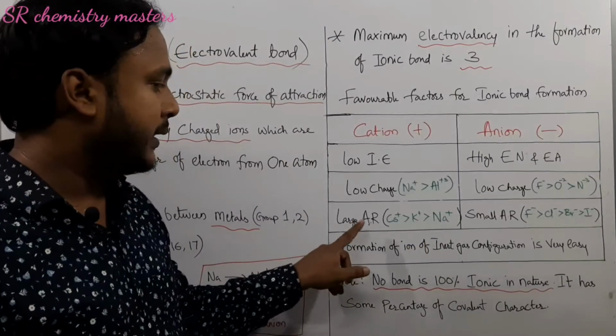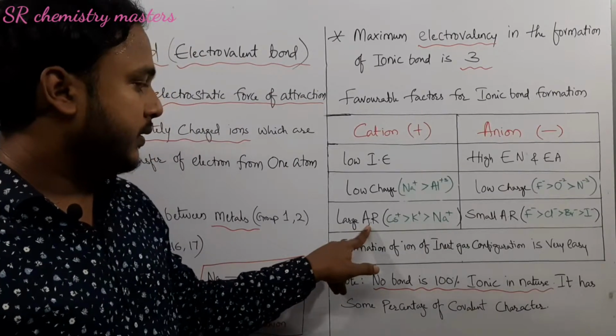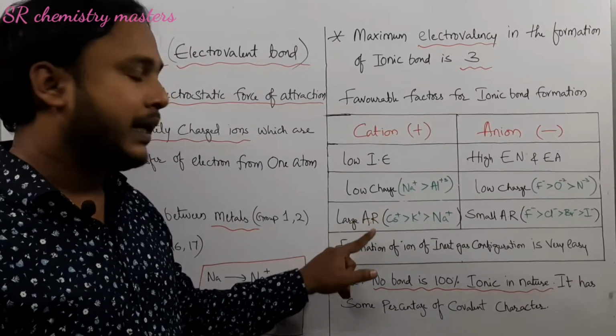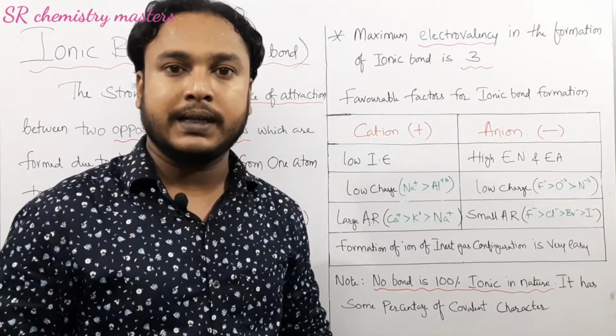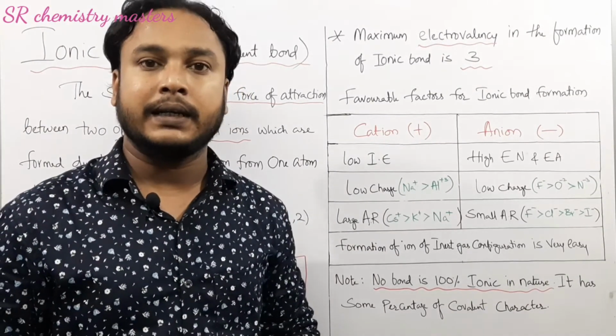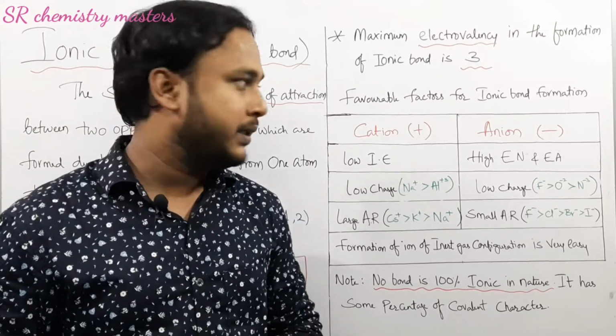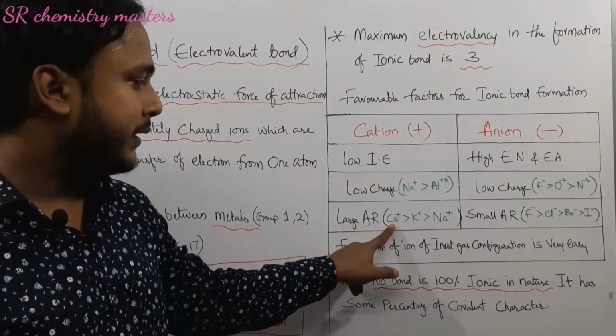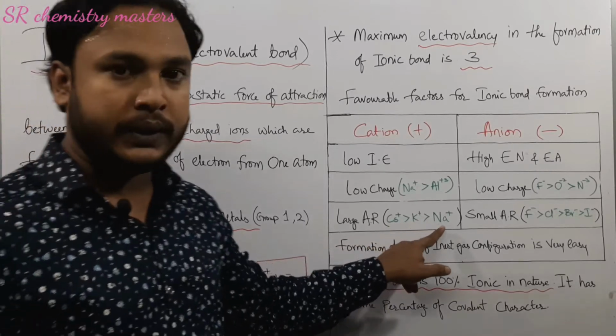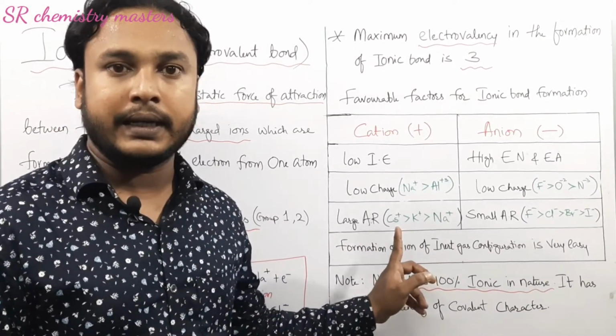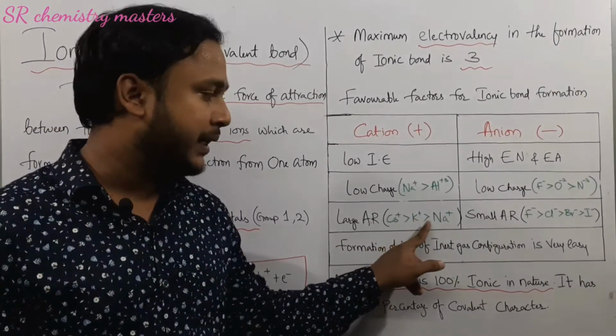When it comes to the atomic radius, the cations with larger atomic radius favor the ionic bond formation, whereas the cations with a lower atomic radius favor the covalent bond formation. If we compare the ionic character of cesium, potassium and sodium, cesium has more ionic character when compared to that of potassium and sodium.